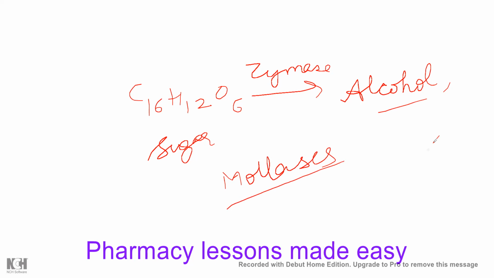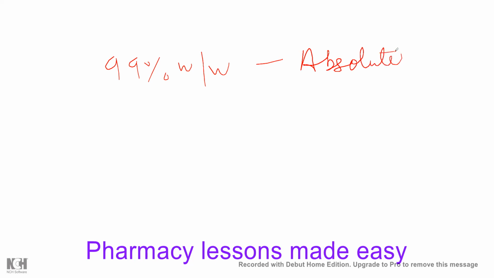One more thing, absolute alcohol is 99% weight by weight ethanol. This is called absolute ethanol. Rectified spirit is 90% weight by weight ethanol. That is called rectified spirit.